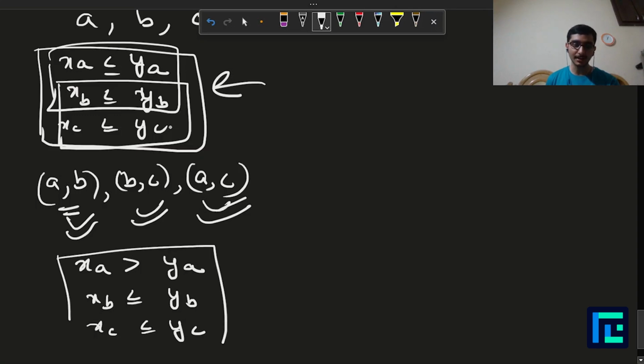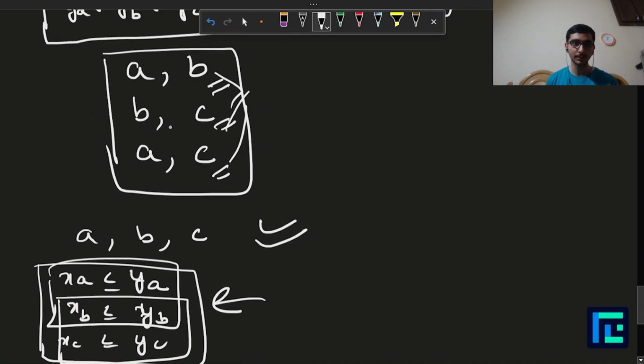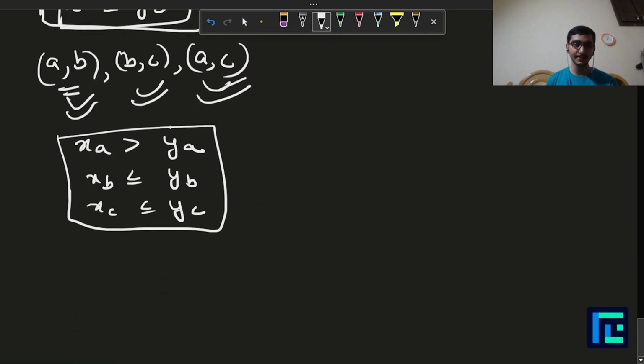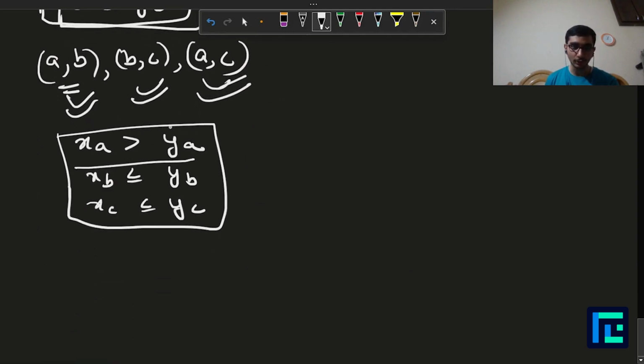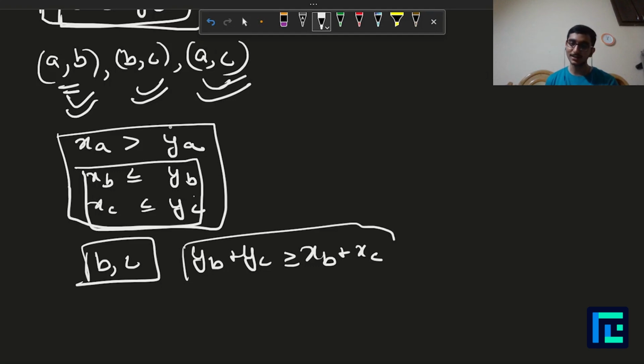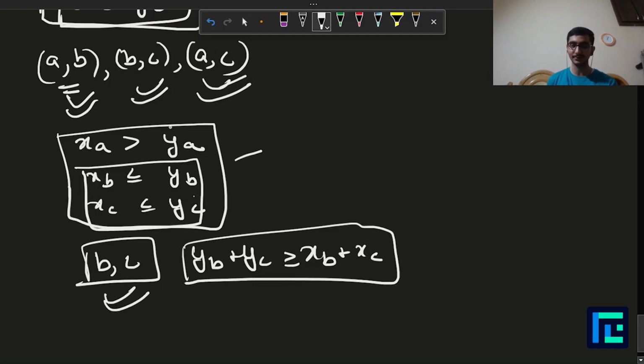These three conditions hold true, and it also follows the condition that I mentioned above, that YA plus YB plus YC is greater than or equal to XA plus XB plus XC. But in this case, we can see that if we form a group between B and C, then YB plus YC would be greater than or equal to XB plus XC, right? So in this case, we found out that B and C can form a group. So we proved it for this case as well.